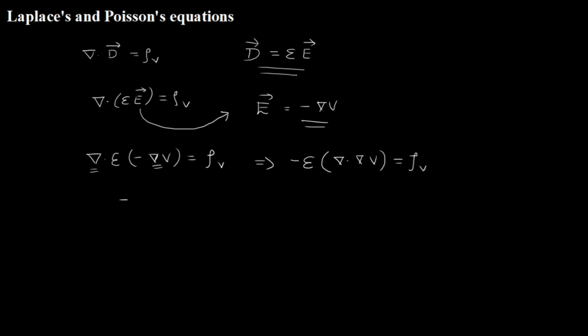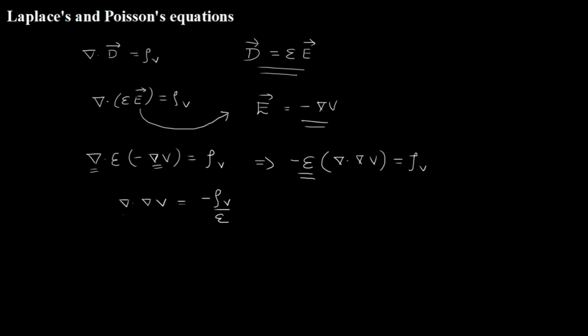Or in better form, del dot del V is minus rho V by epsilon. I have just taken this minus epsilon to the other side.